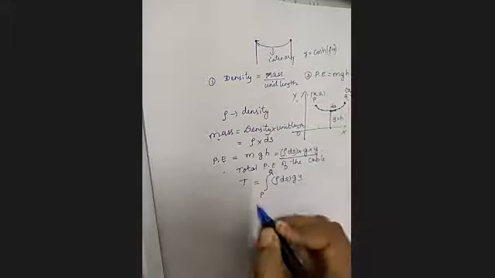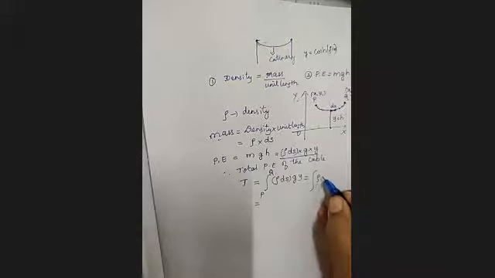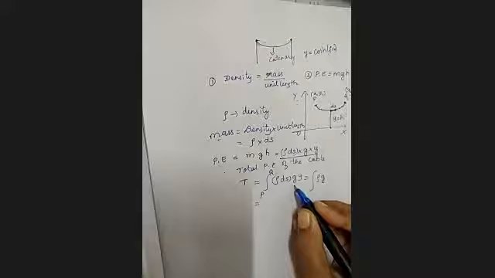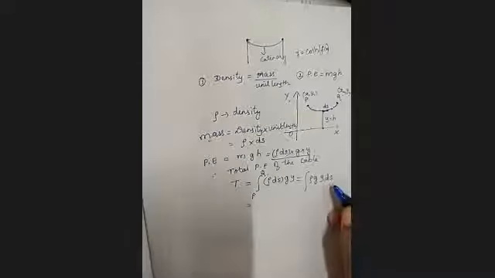So tell me what should be the next part. Rho is density, which is fixed. G is gravity, that is also fixed. Y is a variable. And ds is a derivative part. Correct, ds. What do we have to do for this ds to get the function?